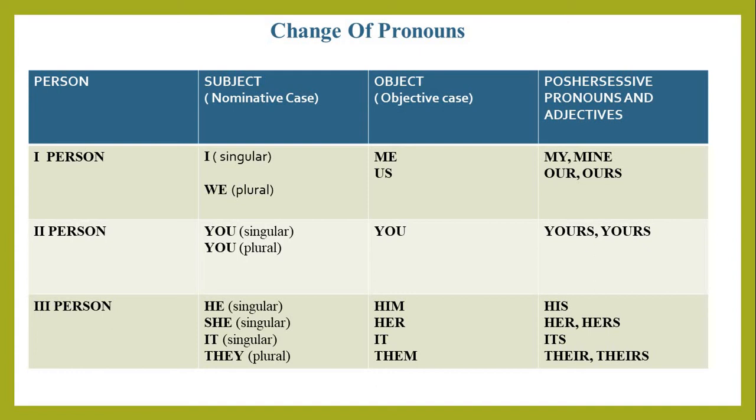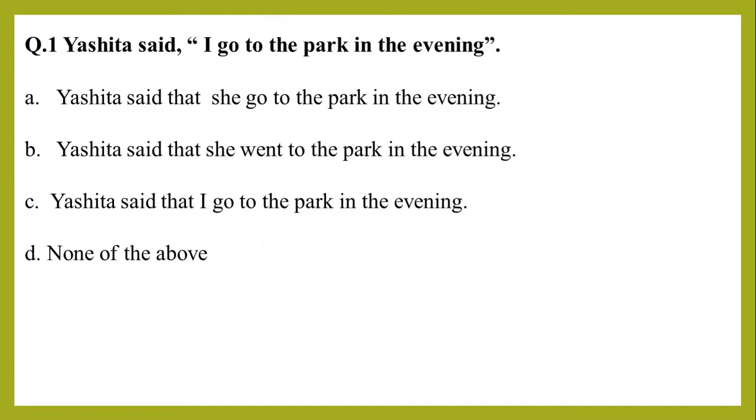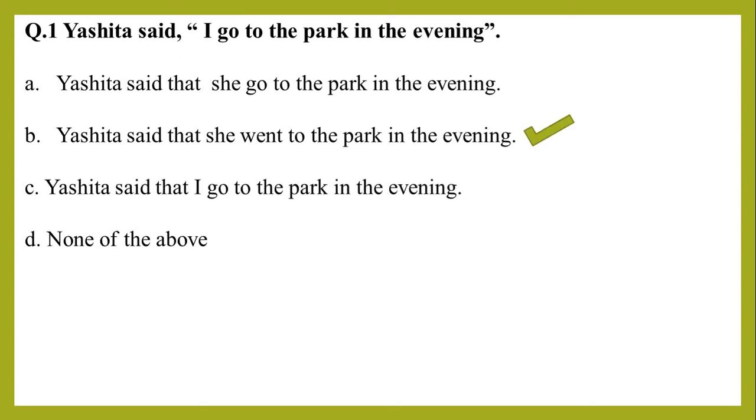Now, let me check what we have learnt. Here, the first question is, Yashita said, I go to the park in the evening. Yashita said that she go to the park in the evening. Yashita said that she went to the park in the evening. Yashita said that I go to the park in the evening. And option D, none of the above. The correct option is option B. Yashita said that she went to the park in the evening.